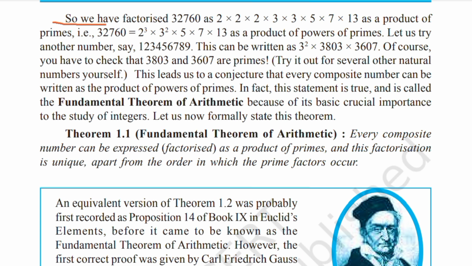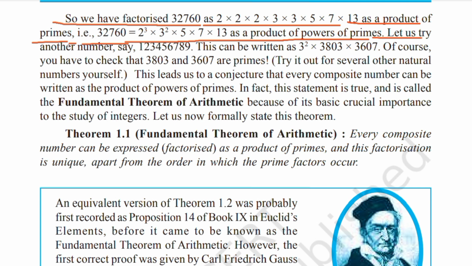So we have factorized 32760 as 2 into 2 into 2 into 3 into 3 into 5 into 7 into 13 as a product of primes, i.e. 32760 is equal to 2 cube into 3 square into 5 into 7 into 13 as a product of powers of primes.